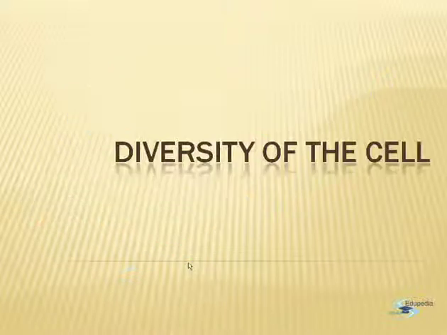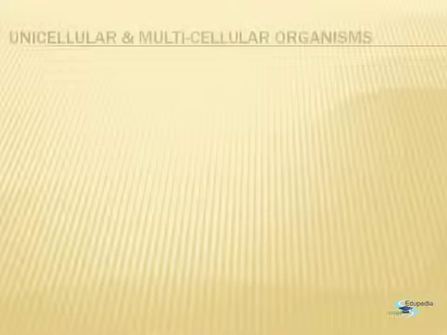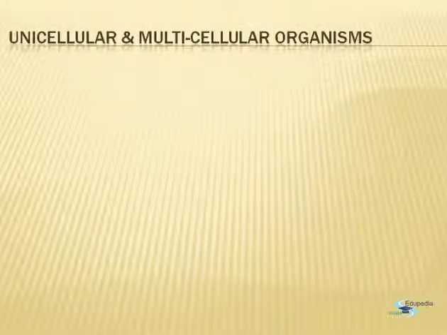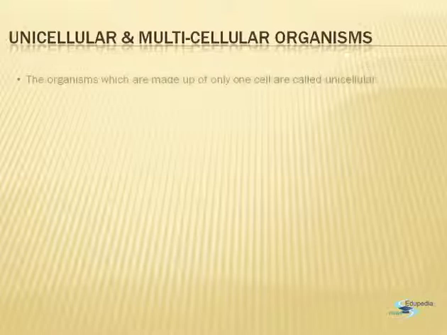In the last session, we studied about the history of the cell, and today we continue with the diversity of the cell. But before studying further the various types of cells, let us discuss about what are unicellular and multicellular organisms. Unicellular and multicellular organisms. The organisms which are made up of only one cell are known as the unicellular organisms.